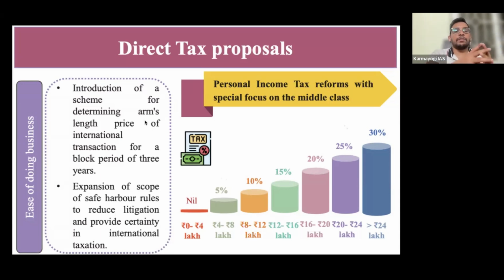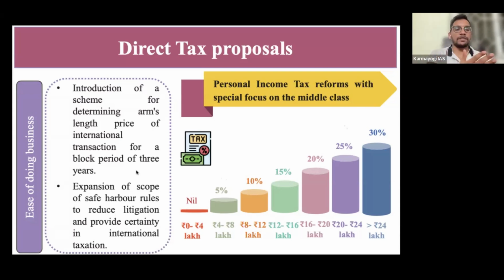Let's say Infosys and TCS may not benefit, because the goods of the foreign country, which is producing the goods at less cost, may be preferred by Indians. That's why the government says you have to consider this as a different company even though it is your branch. So the price decided when they exchange goods from US Microsoft to the Indian branch is called the arm's length price. This transaction price usually takes a lot of time. The cost of goods is determined for a longer period. Now it is fixed at 3 years.